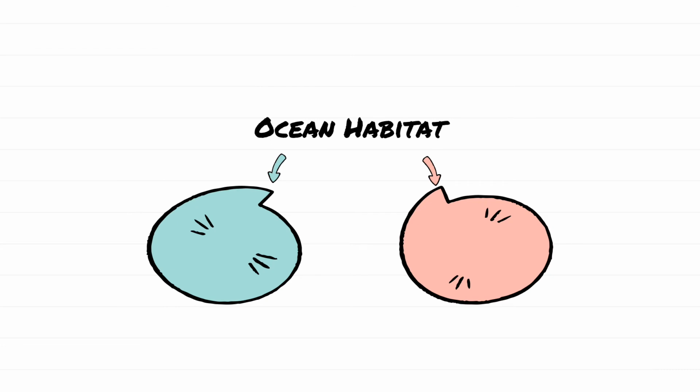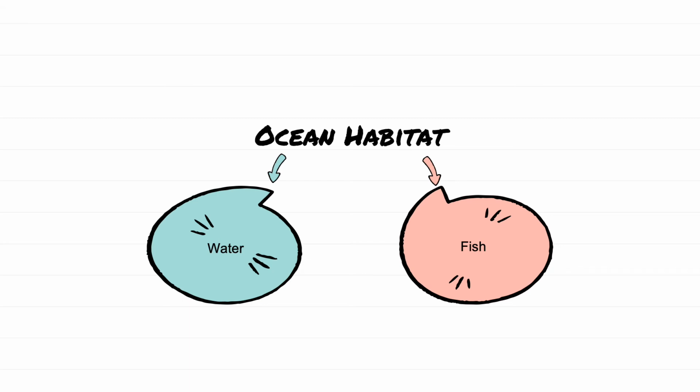When thinking of ocean habitat, can we come up with two different features? Pause the video while you think of the answers. One feature of an ocean habitat is water. Because it is ocean, an ocean habitat will always have water. What is another feature of an ocean habitat? Fish. Good job. Fish are always found in an ocean habitat.